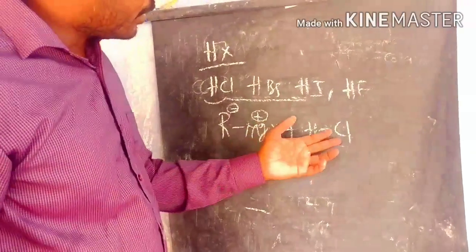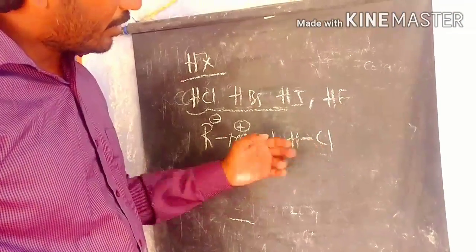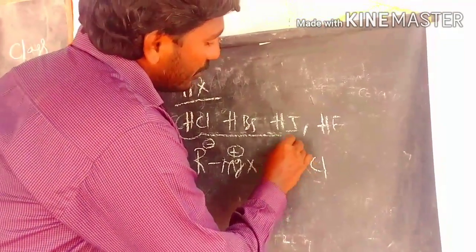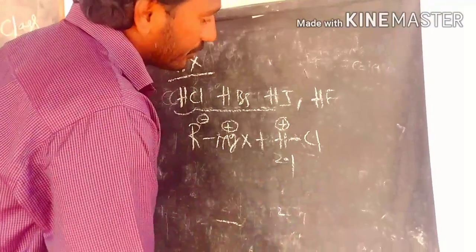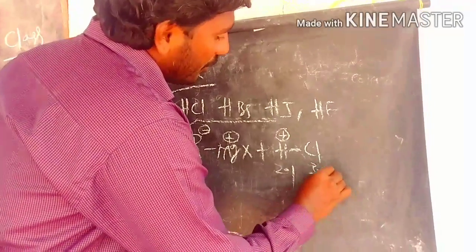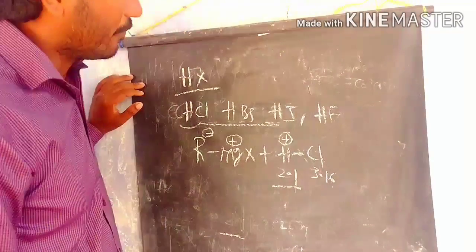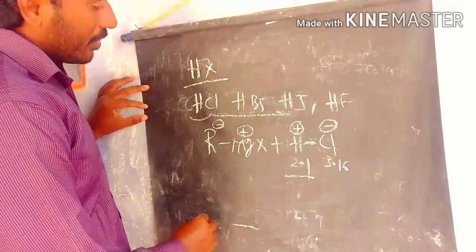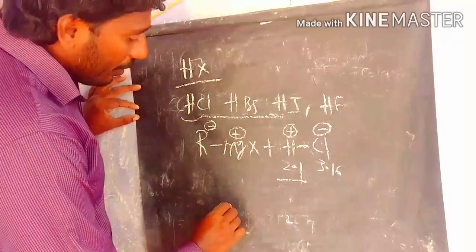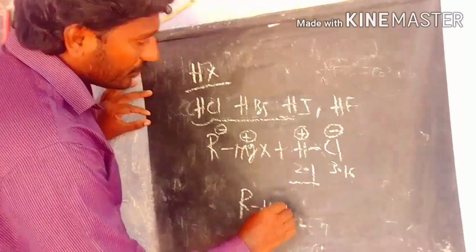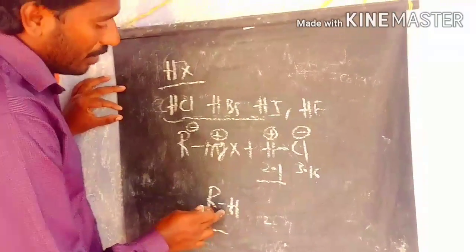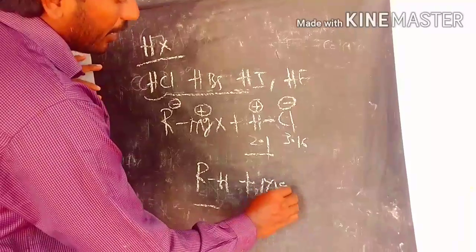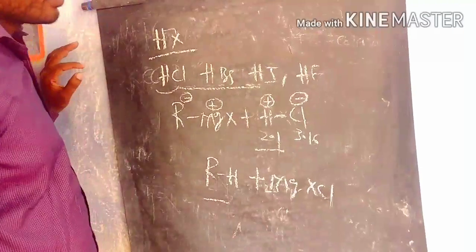In HCl, the hydrogen has a positive charge because of the electronegativity difference, chlorine 3.16 and hydrogen 2.1, so chlorine acts as a negative ion. So what compound are we getting? Finally we have R-H, where the plus and minus make a bond, plus MgXCl. This is the compound we are getting.